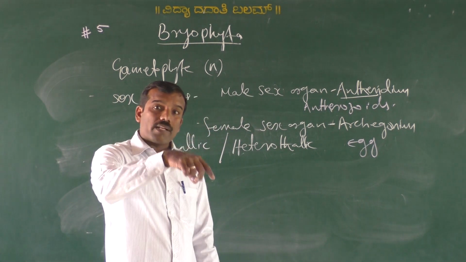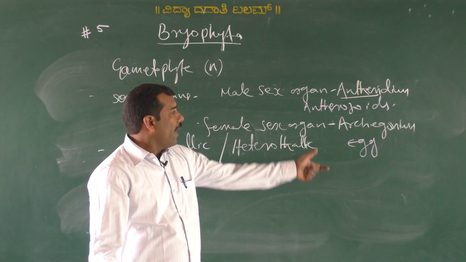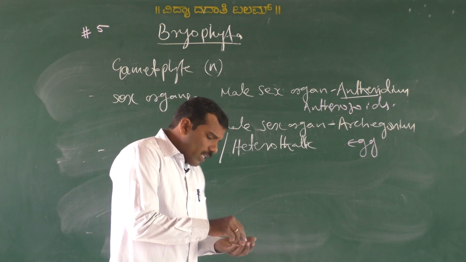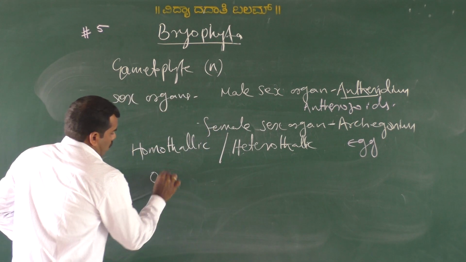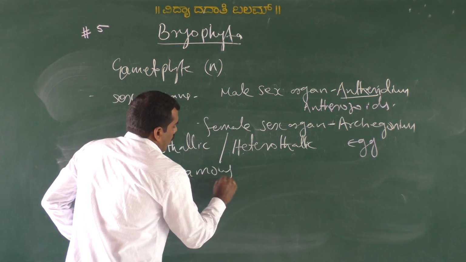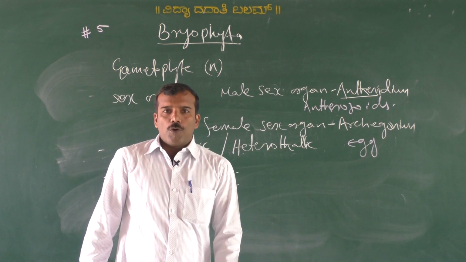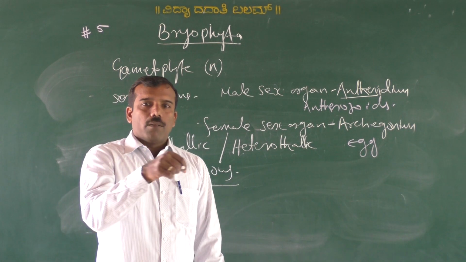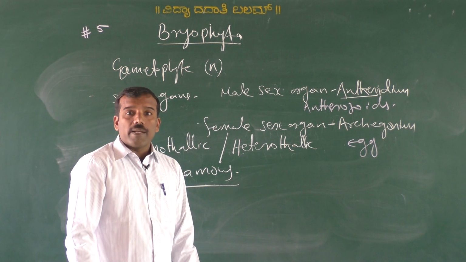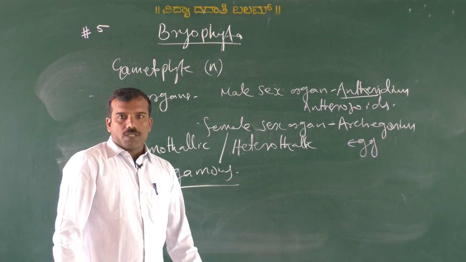So this is an oogamous type of reproduction. The fusion between a small motile male gamete and a large non-motile female gamete is called oogamous type.